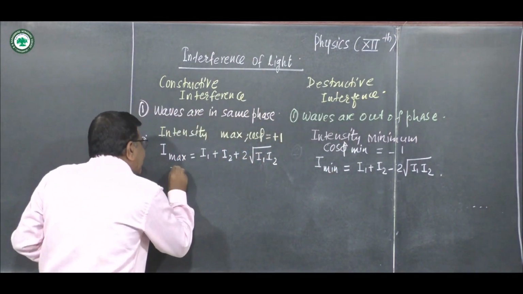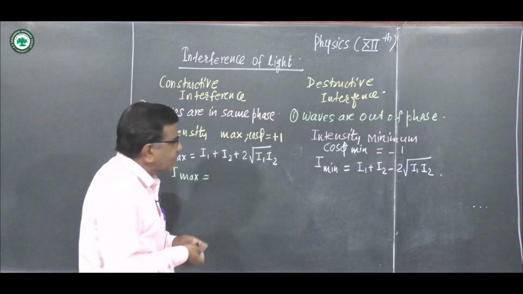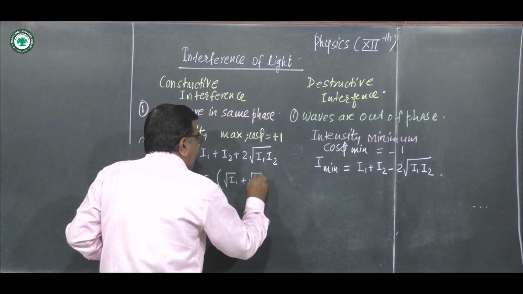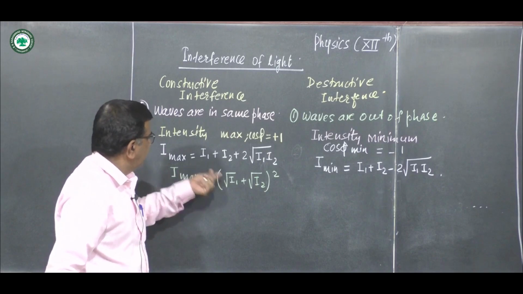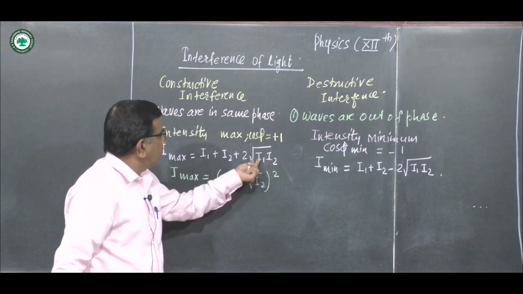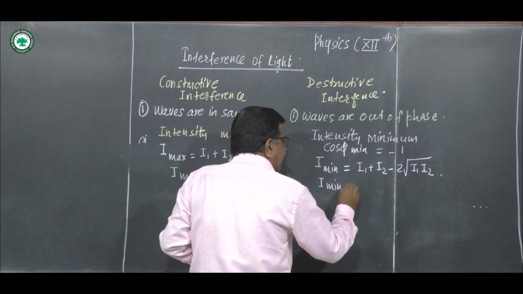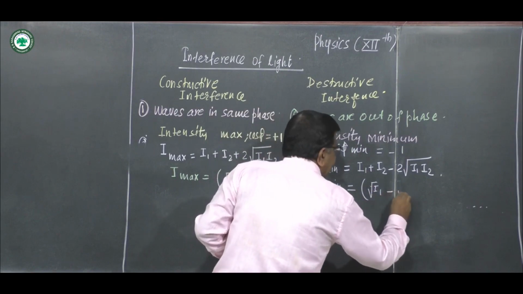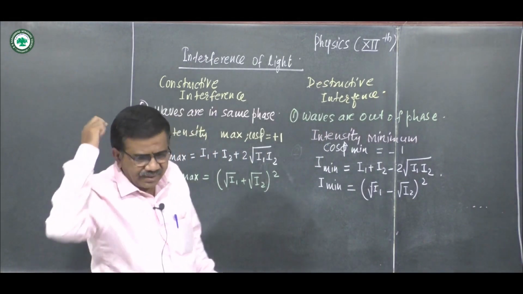Here maximum intensity I max is square root of I1 plus square root of I2 its square. By solving this we get this formula: root I1 square, I1, plus root I2 square, I2, plus twice the product of these two. And here I minimum in destructive interference, we write as square root of I1 minus square root of I2 its square.